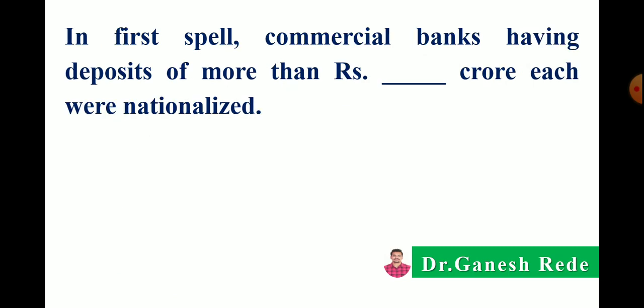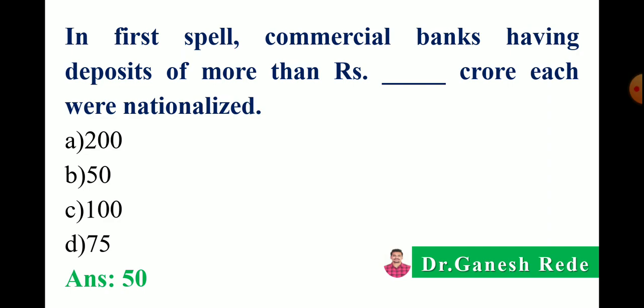Next, in the first spell of nationalization, commercial banks having deposits of more than rupees dash crore each were nationalized. Option A 200 crore, B 50 crore, C 100 crore, or D 75 crore. Correct answer: in the first spell, commercial banks having deposits of more than 50 crore each were nationalized.